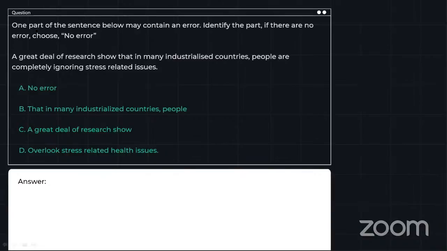Is there a sectional cutoff of 75%? Yes, there is a sectional cutoff of 75% and an overall cutoff of 75% as well. So you have both of them.